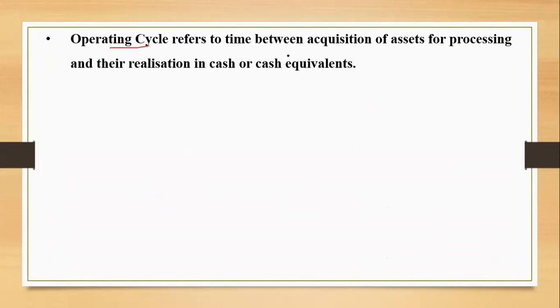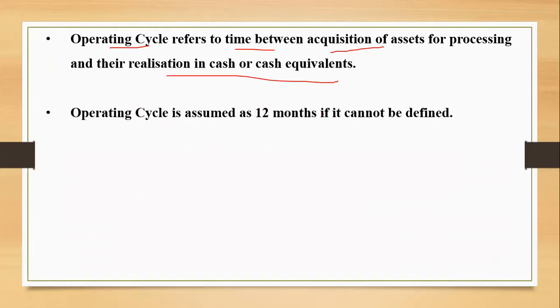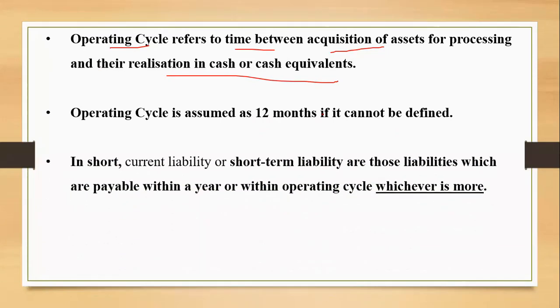Operating cycle refers to the time taken between the acquisition of the asset and the realization in cash or cash equivalents. ठीक है, जो मैंने already बताया आपको. Operating cycle is assumed as 12 months if it cannot be defined. If it cannot be defined, then only. ये आ गया. In short, current liabilities or short-term liabilities are those liabilities which are payable within a year or within the operating cycle, whichever is more. You have to remember this. You just can't say within operating cycle. No. Within 12 months. Whichever is more.